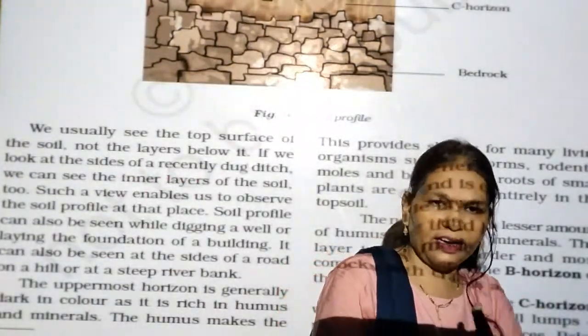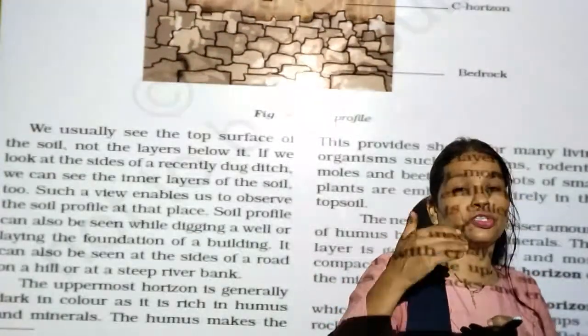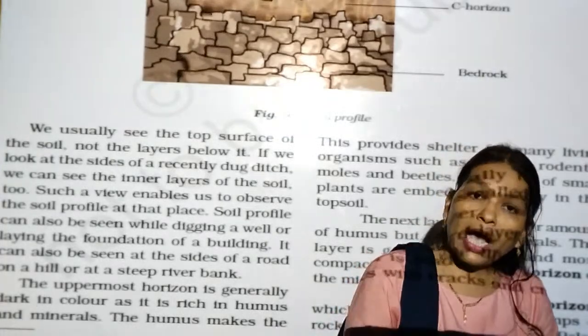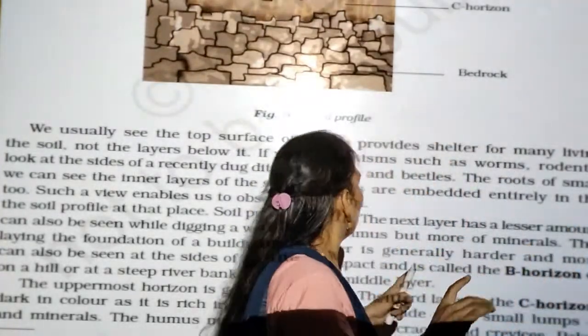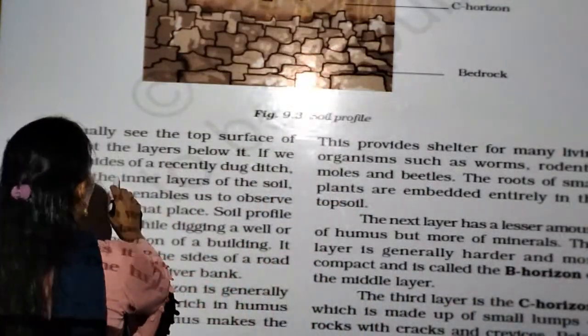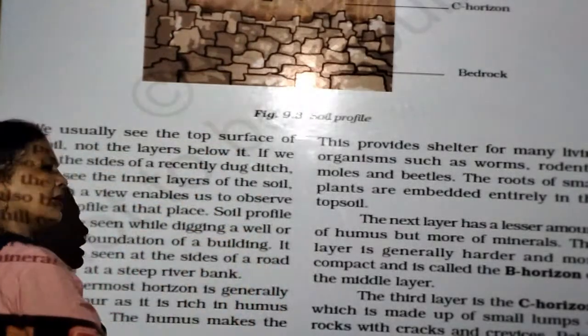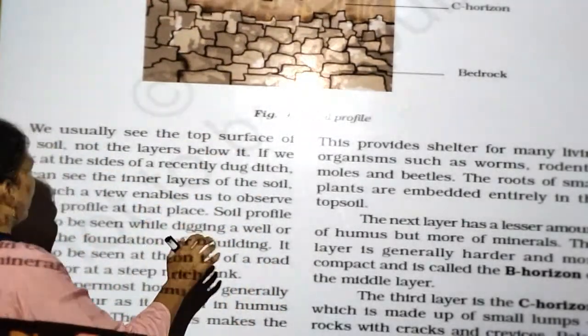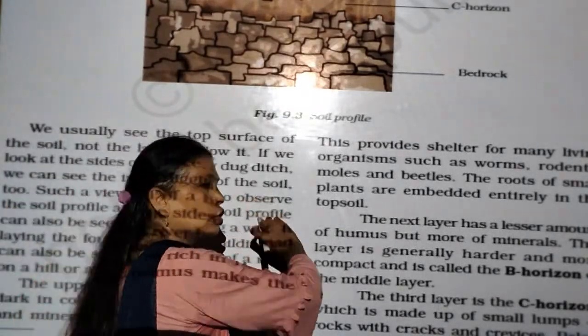You will not see any layer below it. When you go 5 to 6 feet down to dig out the soil, till then you will not see any layer. If we look at the side of the recently dug ditch, where you have dug the soil, we can see the inner layers of the soil.